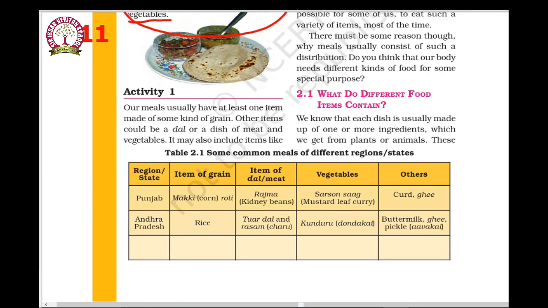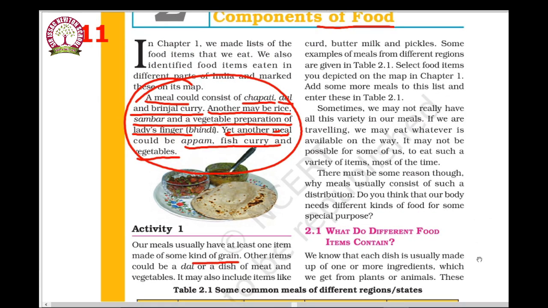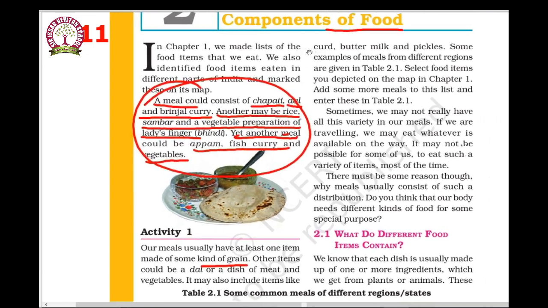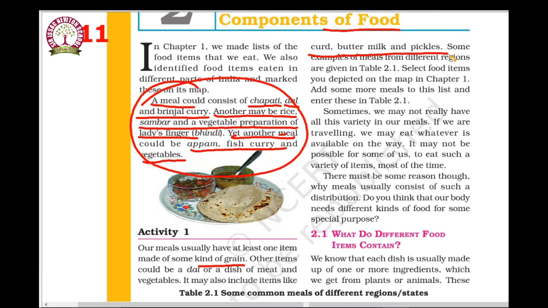Our meals usually have at least one item of grain, like rice or wheat, which are called grains. Other items could be a dal or a dish of meat and vegetables. It may also include items like curd, buttermilk and pickles. Every food item is made up of some components.